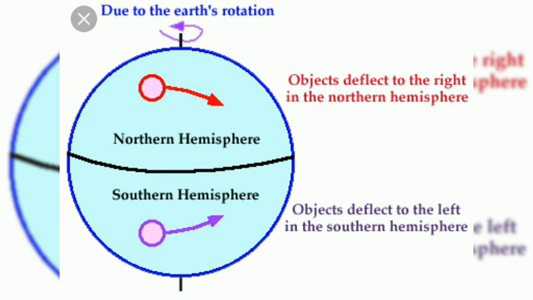So what is the Coriolis effect? Due to the rotation of the earth, the deflection of the wind path is changed. That is called the Coriolis effect. The deflection is to the right in the northern hemisphere and to the left in the southern hemisphere. That one we call Ferrel's law.